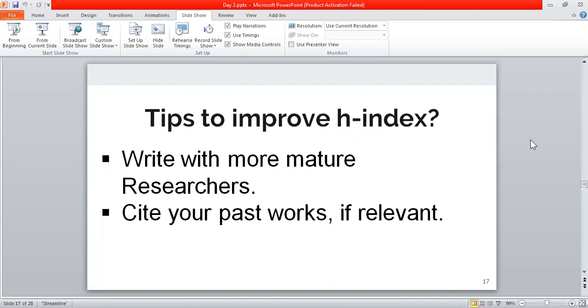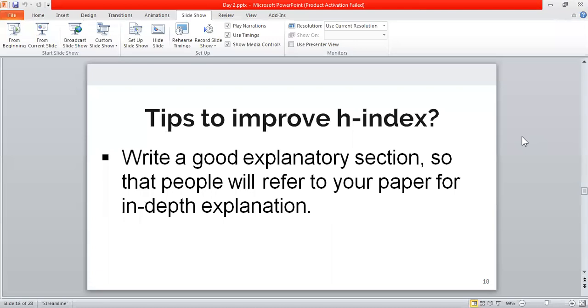The next step is to cite your past works, if it is needed only. Don't just blindly cite the works that you have done in the past. If that work is actually related to the work that you are doing now, then only in this case try to cite your past work in the present work, if you find it actually relevant. Now coming on to the next step, write a good explanatory section.